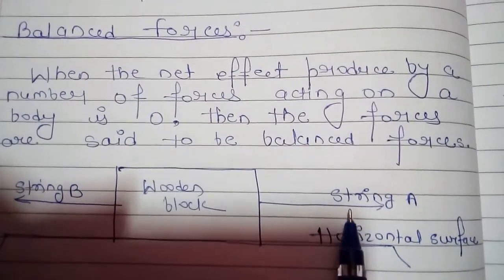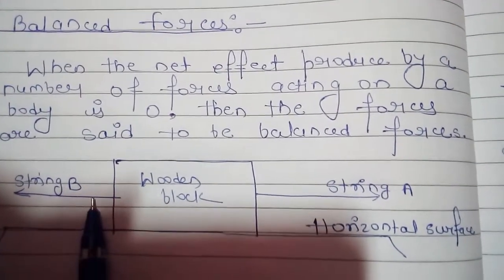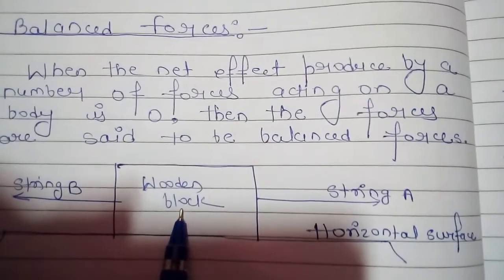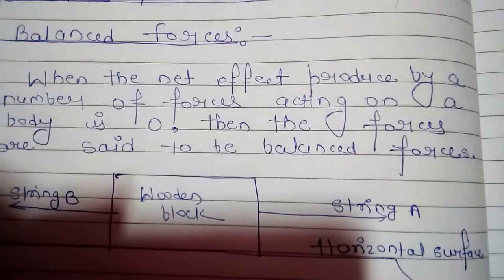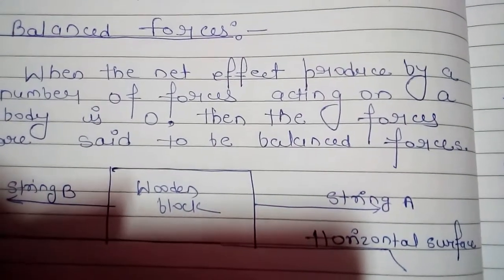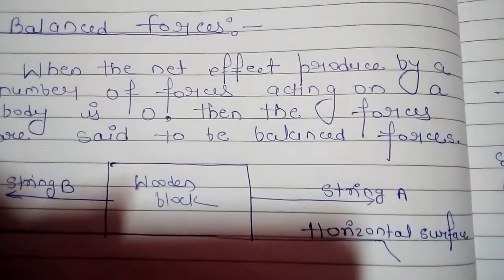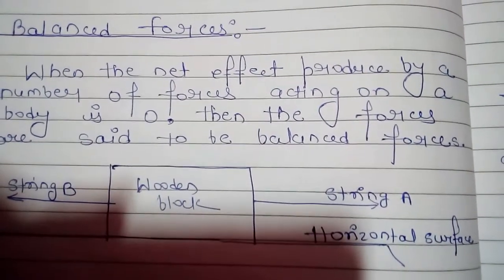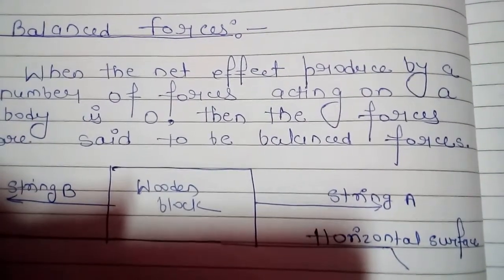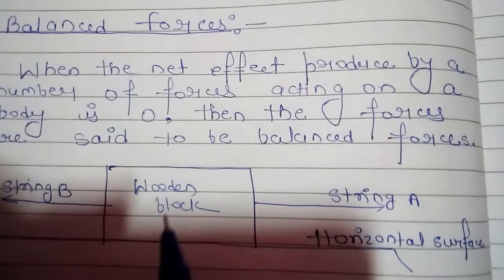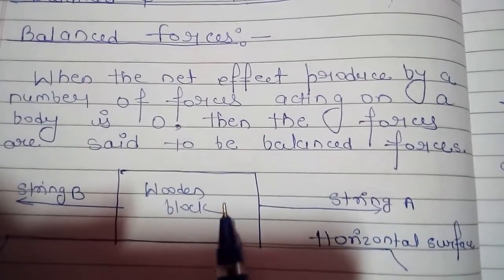So suppose you have applied the same force on a string A and on a string B. Then what happens? The wooden block will not move. It means that if you apply a force from all the sides of a body, the net force is zero. If the net force is zero on a body, then the force is called a balanced force.